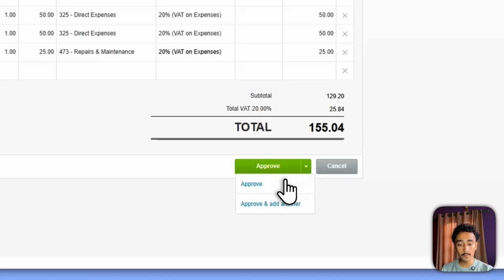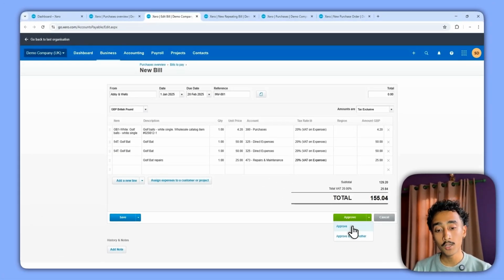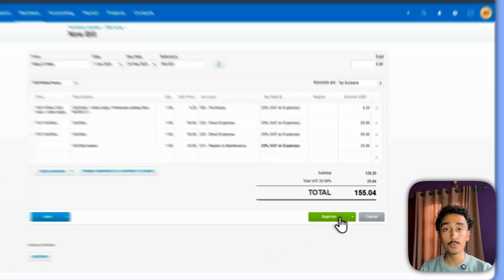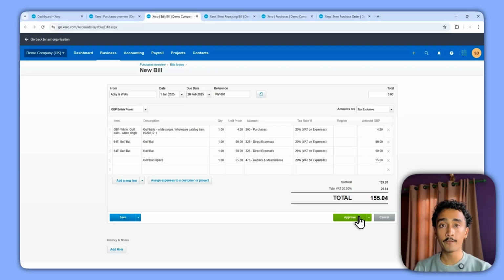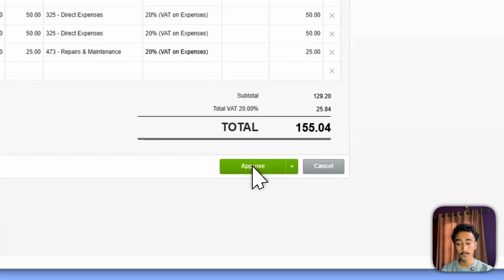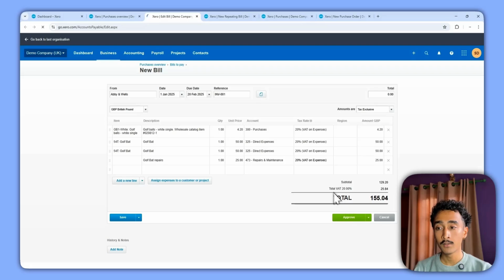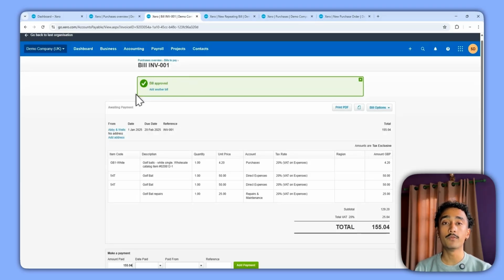In the approve section, we have two things. The approve option is the one that will directly post this into the Xero system. Approve and add another will approve this bill and show a screen that looks similar to this. So this is basically how you post a purchase invoice in Xero. For the sake of our tutorial, I just want to press on approve. Once I press approve, this will automatically be posted into Xero as a purchase invoice. This will be reflected in my aged payables, or the suppliers that I need to pay, and in the repairs and maintenance, direct expense and purchases accounts that I had selected on the purchase invoice section.